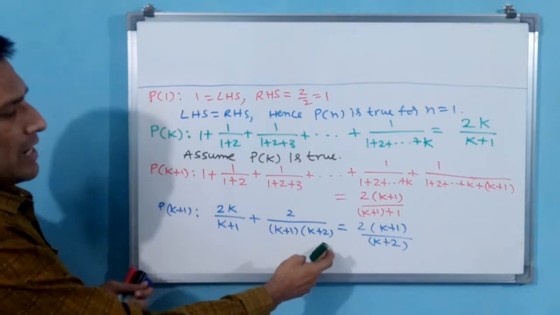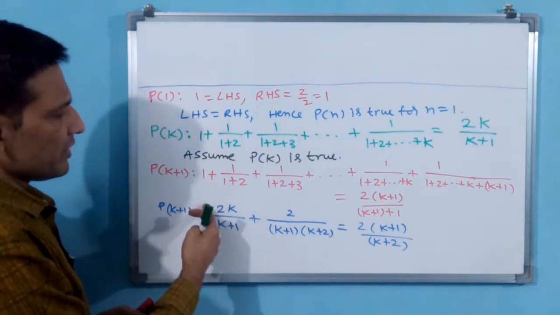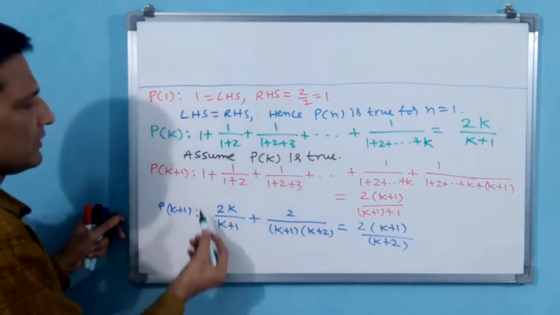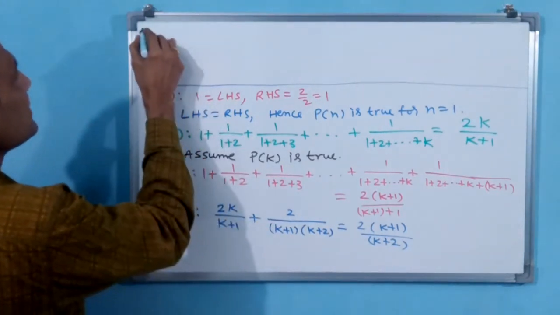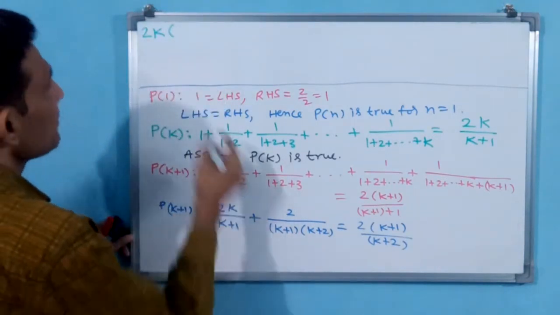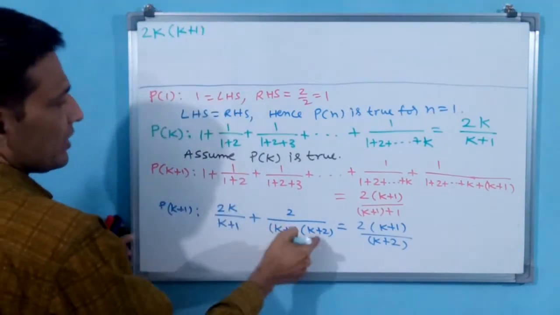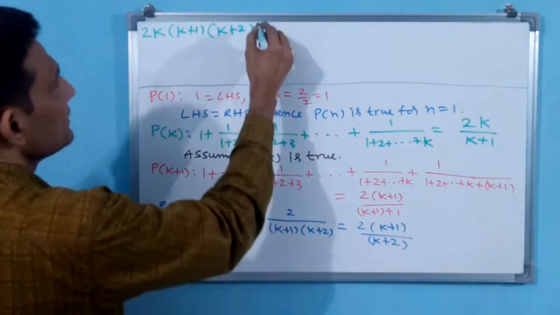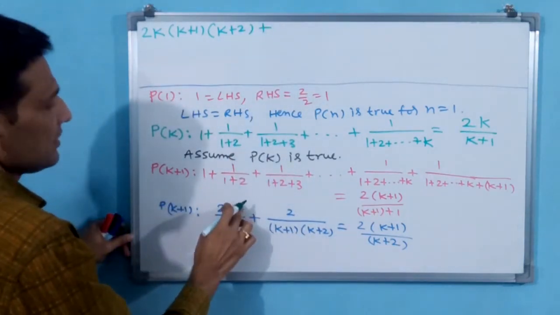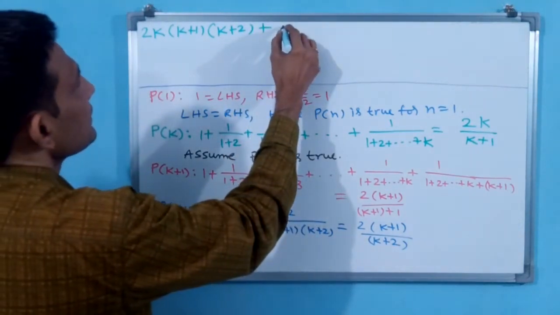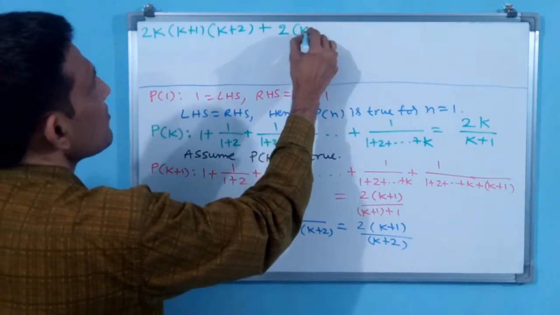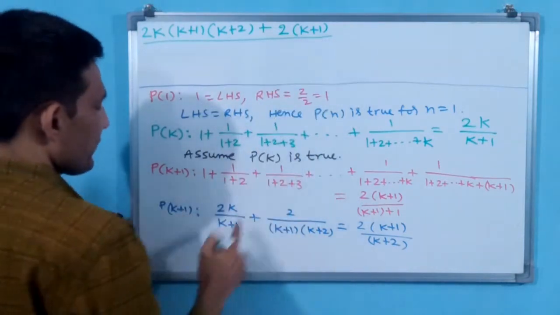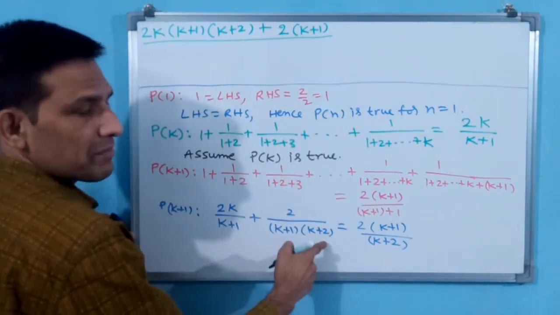You see, I am cross multiplying: (k plus 1) into (k plus 2) plus 2 into (k plus 1), by (k plus 1) into... like that I am doing. 2k into (k plus 1) into (k plus 2), plus cross multiplication, 2 into (k plus 1), divided by (k plus 1) into (k plus 1) into (k plus 2).